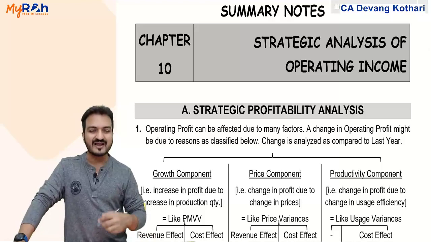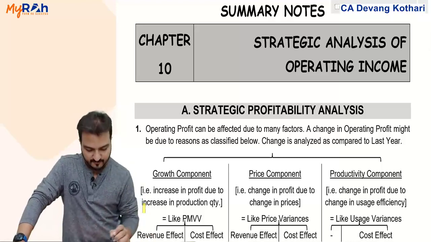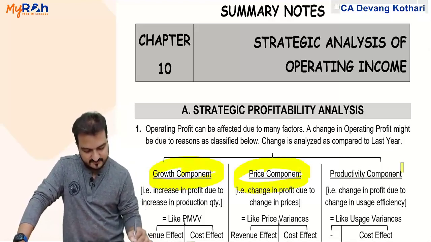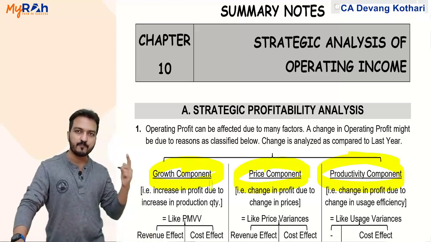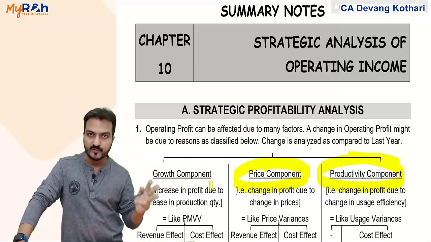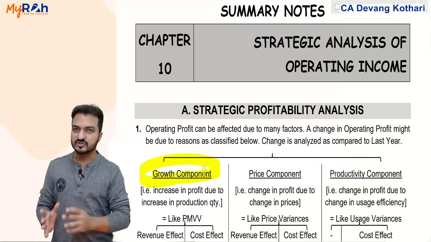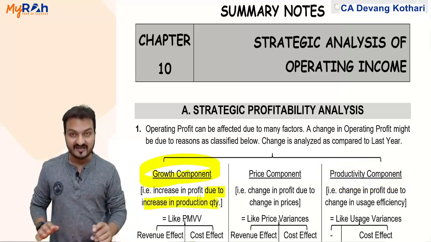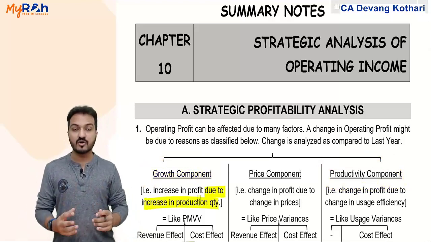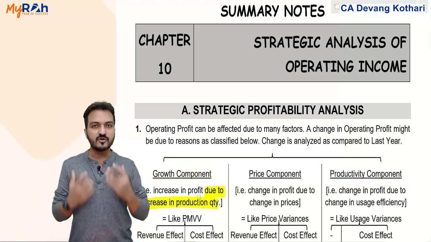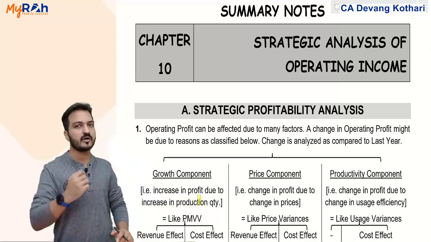It says that you classify the reasons for change in profit into three components: growth component, price component, productivity component. The growth component indicates how much my profit changed because of a change in production quantity, because of growth in my production. The word growth indicates an increase in production quantity.